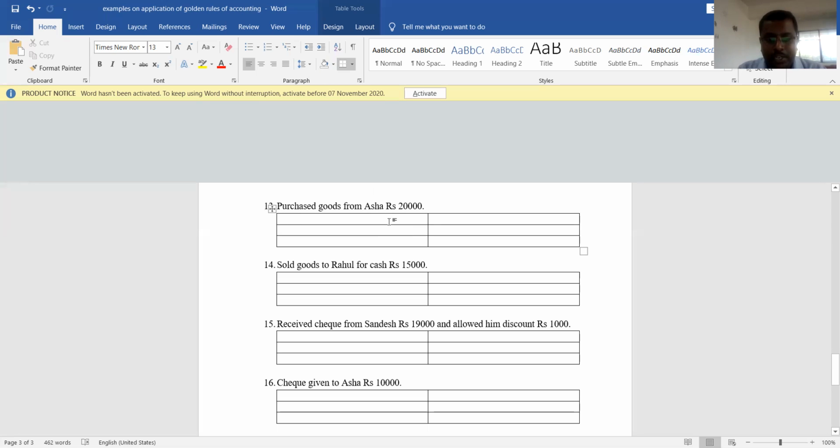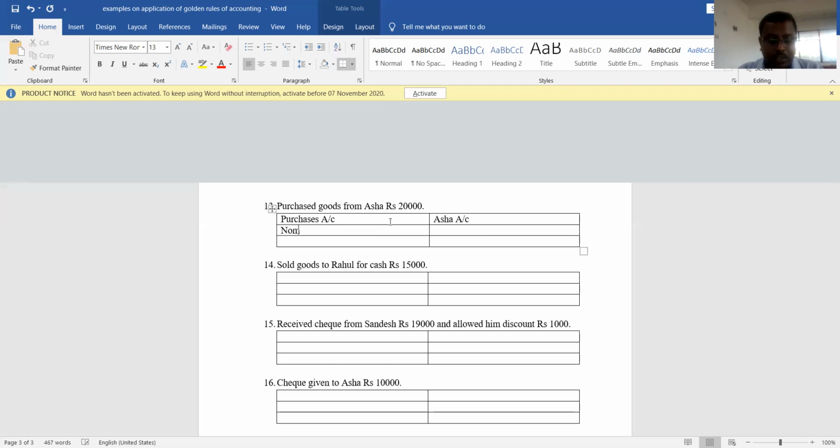So what it indicates? It indicates that it is a credit transaction. In case of credit transaction, what is important? Person is important. Purchased goods from Asha rupees 20,000. Which are the two accounts? One is purchases account and another one is Asha's account.